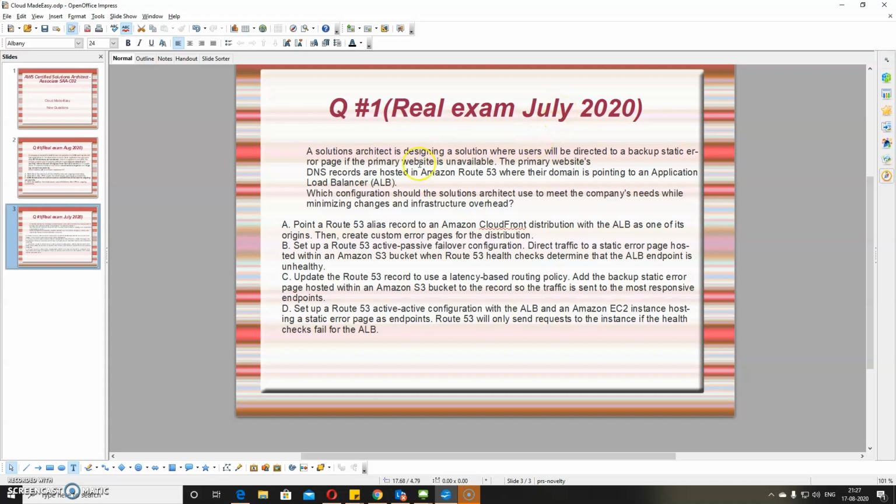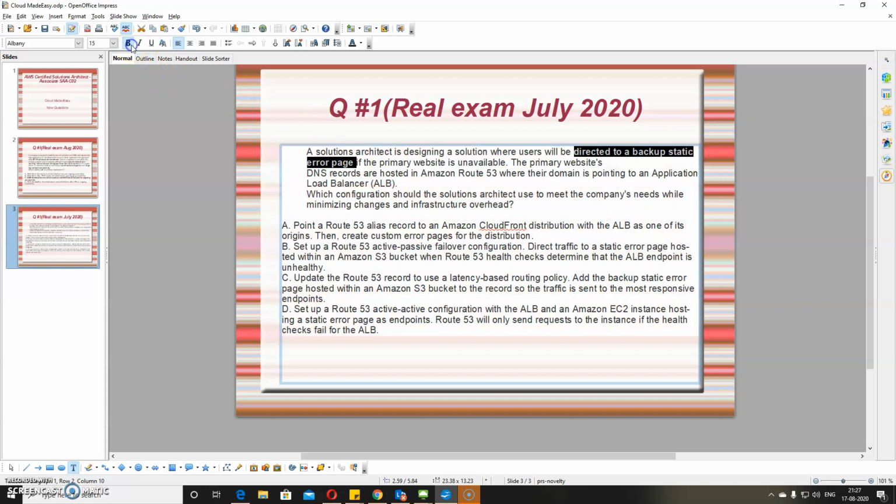The question is: a solution architect is designing a solution where users will be directed to a backup static error page. So they are saying that if there is an error, they will have an error page, which is fine, and probably they will be hosting it on S3. Not sure, they haven't told us.